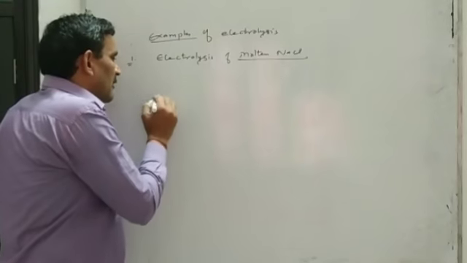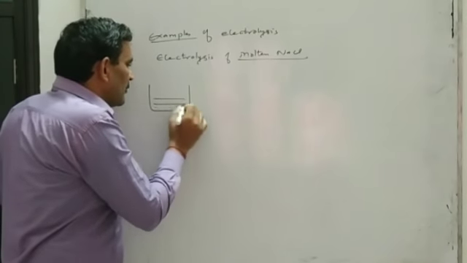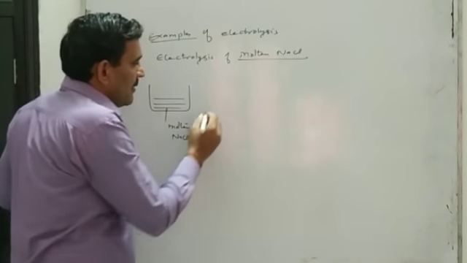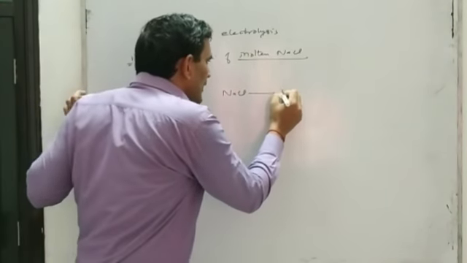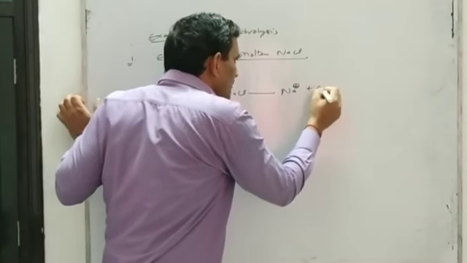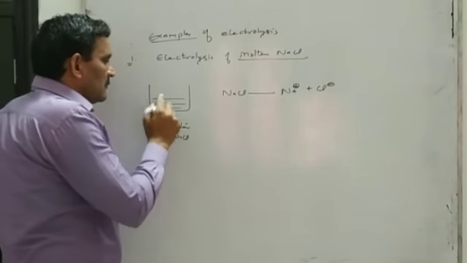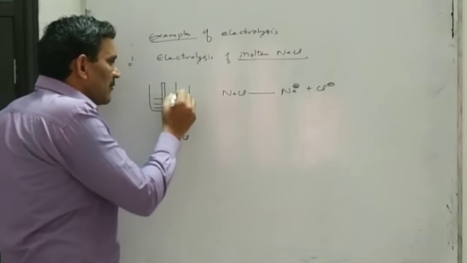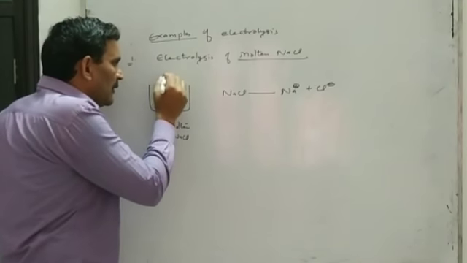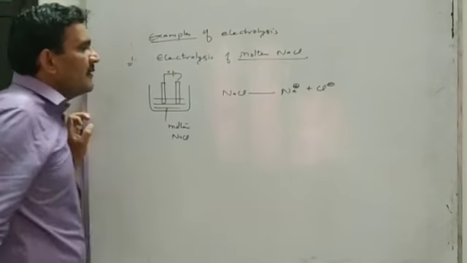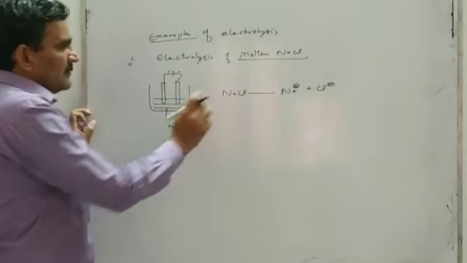We know in molten sodium chloride, sodium chloride dissociates and it produces sodium ion and chloride ion. It means in molten sodium chloride there are only two types of ions, sodium ion, that is the cation, and chloride ion, that is the anion.